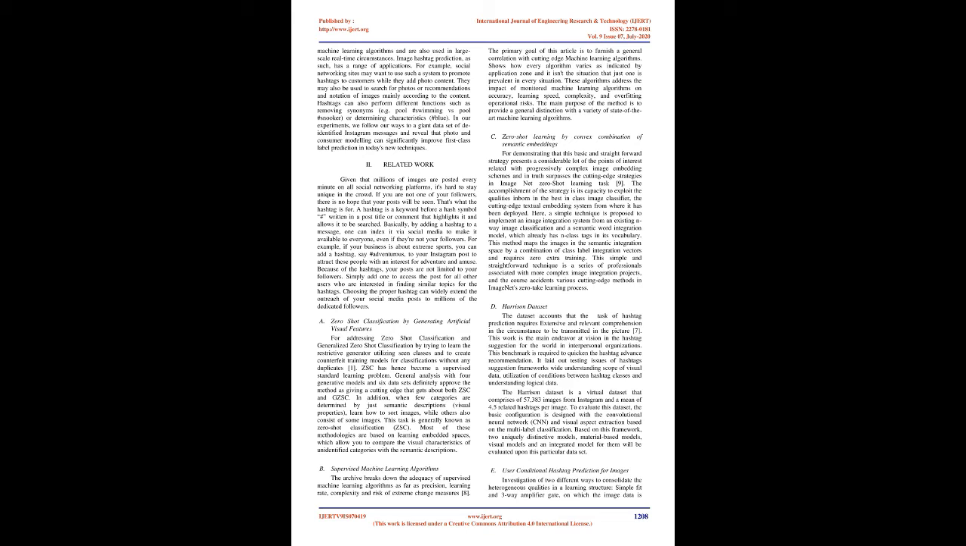For example, social networking sites may want to use such a system to promote hashtags to customers while they add photo content. They may also be used to search for photos or for recommendations and annotation of images mainly according to the content. Hashtags can also perform different functions such as removing synonyms, e.g. pool number swimming vs pool number snooker, or determining characteristics, number blue.